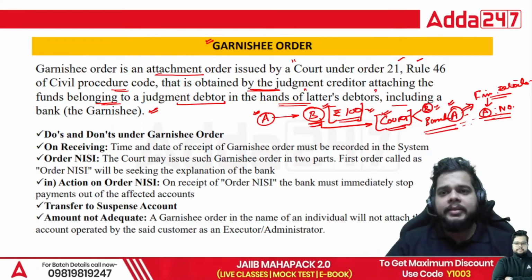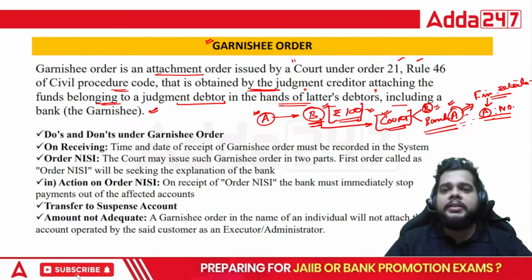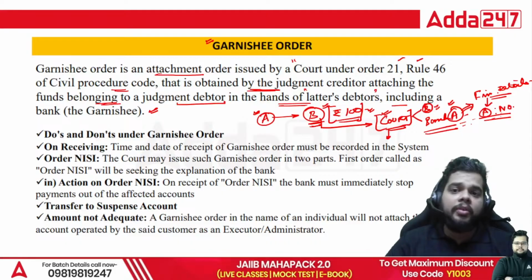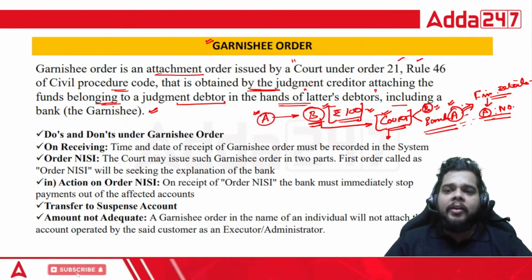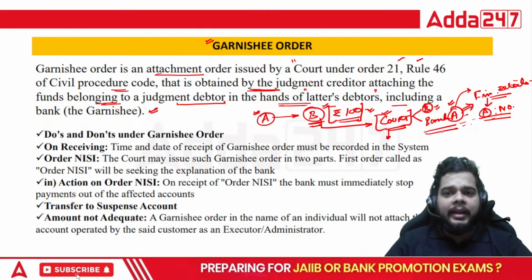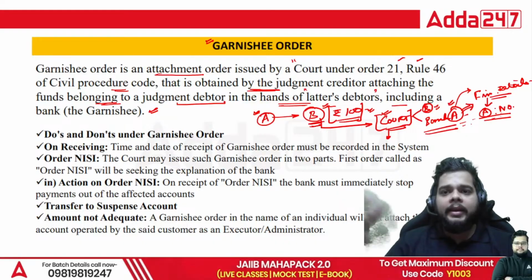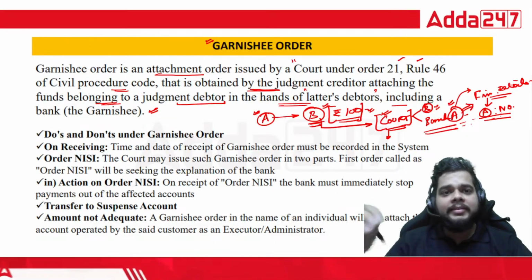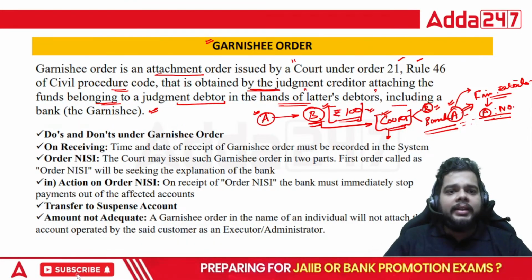Fine. This particular setup is known as what? A particular setup via which the courts are involved is known as the garnish order, because the court is ordering the bank of party A to provide certain financial details. And the first order which the court passes in this case is termed as order nisi. So what are the do's and don'ts under the garnish order?